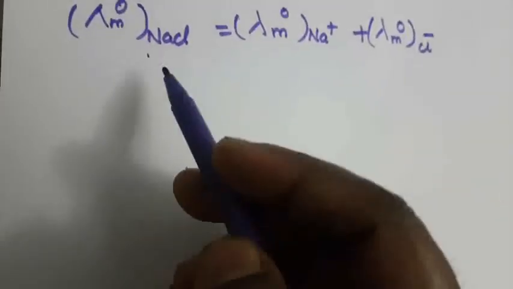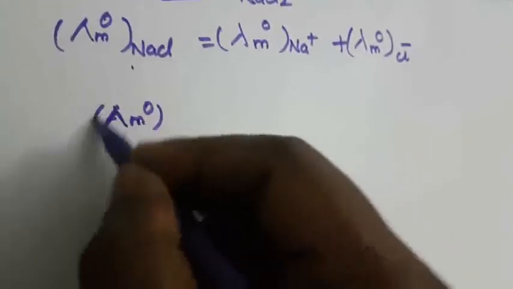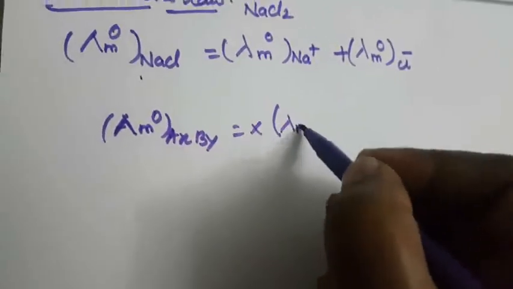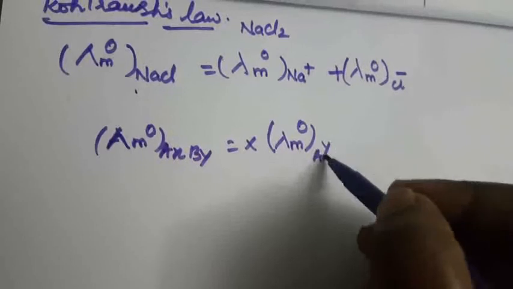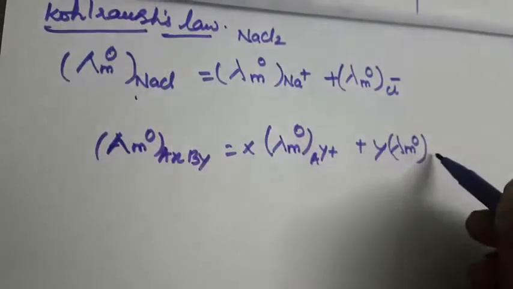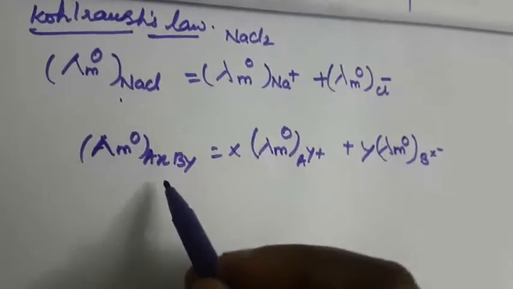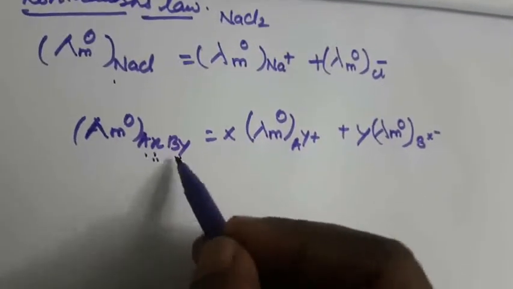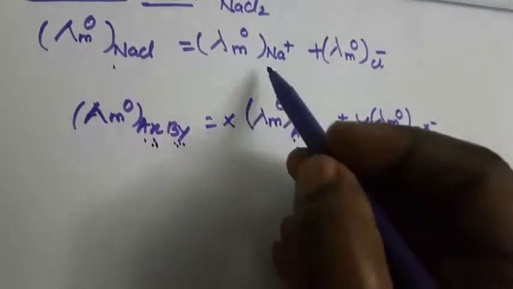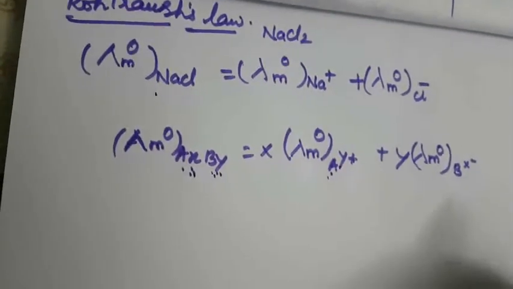In general, for A x B y, lambda M0 equals x lambda M0 of A to the power y plus, plus y lambda M0 of B x minus. Here x and y, the subscripts, are the number of moles, the number of cations and anions. Instead of Na plus, this is the general representation at infinite dilution.